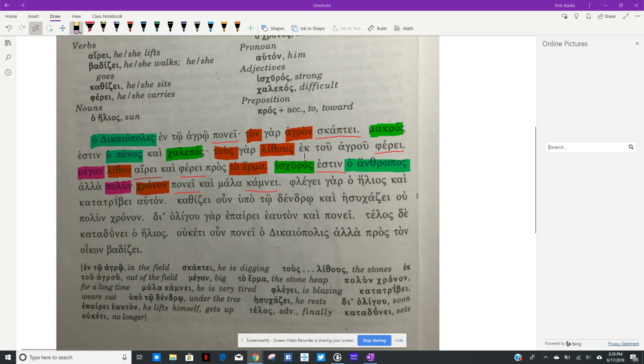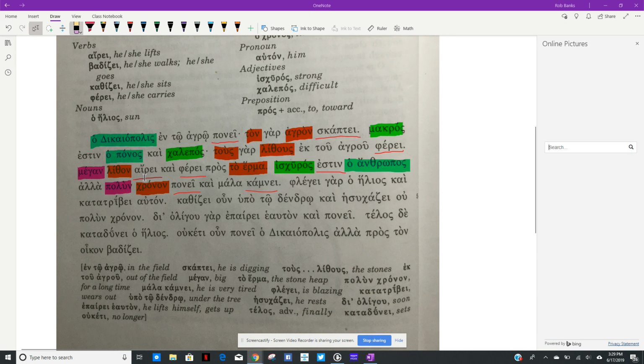Tous lithous ek tou agrou pherei. So the verb is pherei, he carries. Tous lithous. This is an accusative plural. You'll see this in the upcoming chapter. So ton, the plural is tous. Agron, right, the plural would be agrous. So ous is plural, on is singular. So it's an accusative plural. So he carries rocks, or the rocks, out of the field.